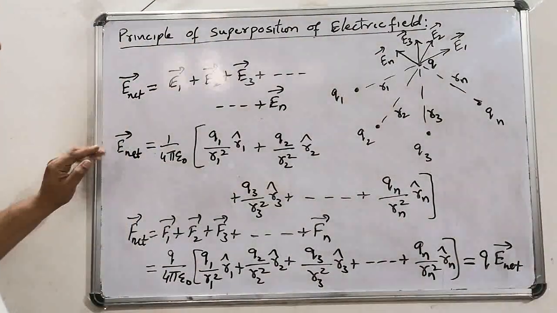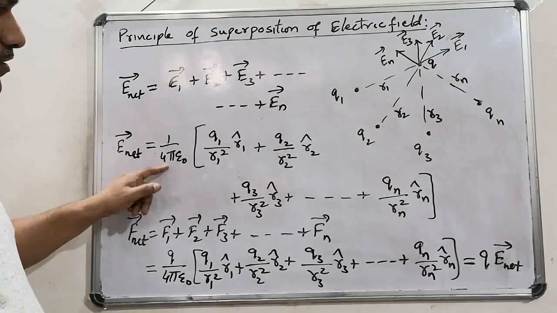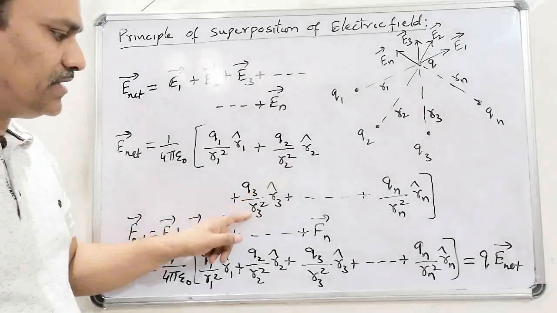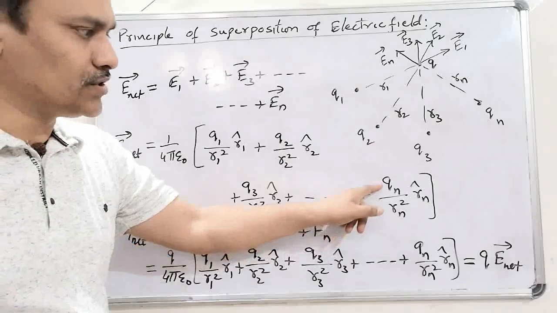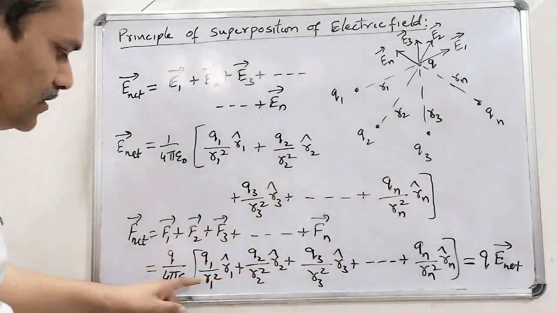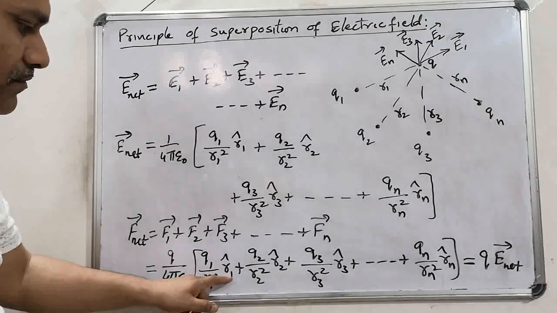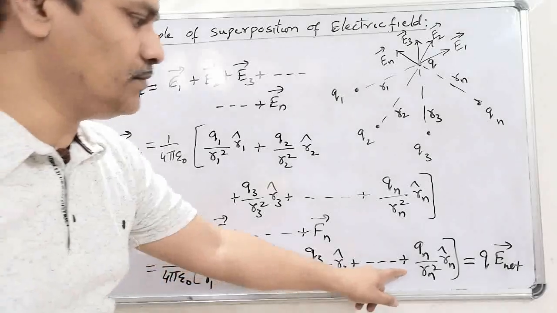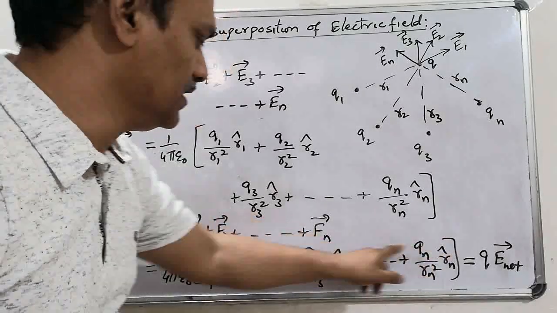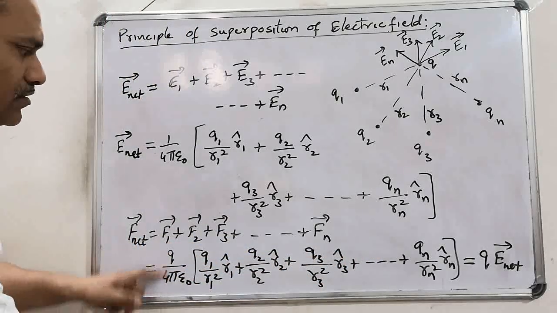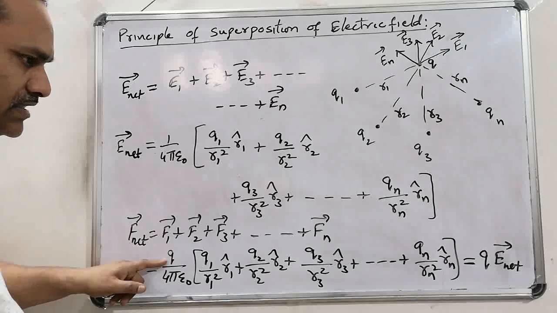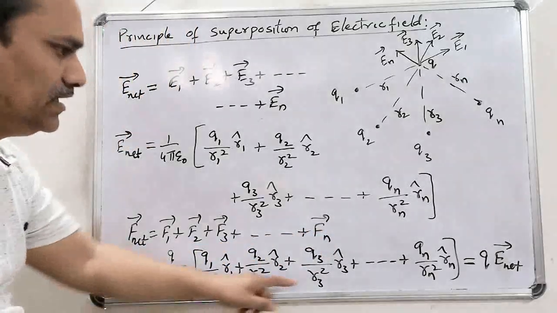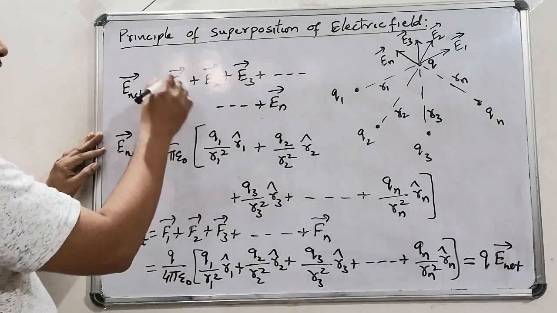E net bar is 1 by 4 pi epsilon naught Q1 by R1 square into R1 cap plus Q2 by R2 square into R2 cap plus Q3 by R3 square into R3 cap plus and so on plus Qn by Rn square into Rn cap. Observe that this whole thing including 1 by 4 pi epsilon naught is equal to E net. Only Q is left here. That's why we can write F net is equal to Q into this whole thing, which is E net. Q into E net.